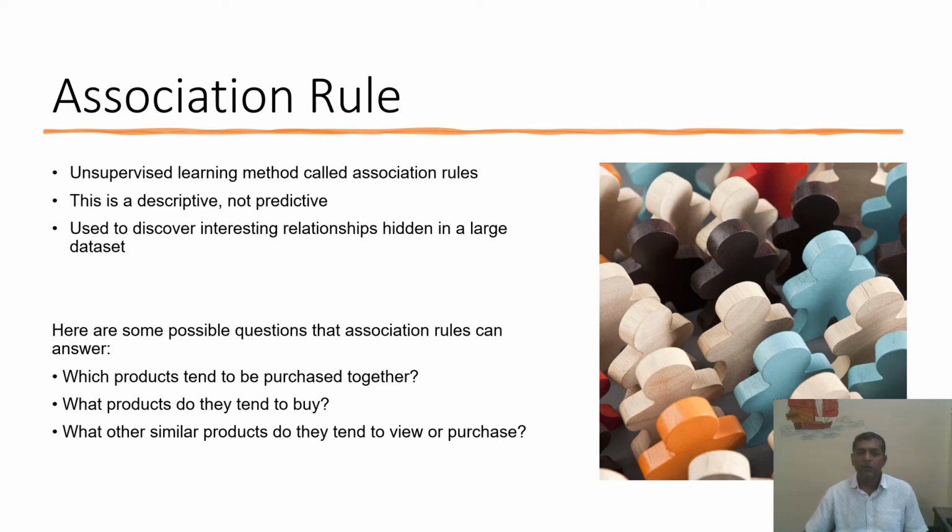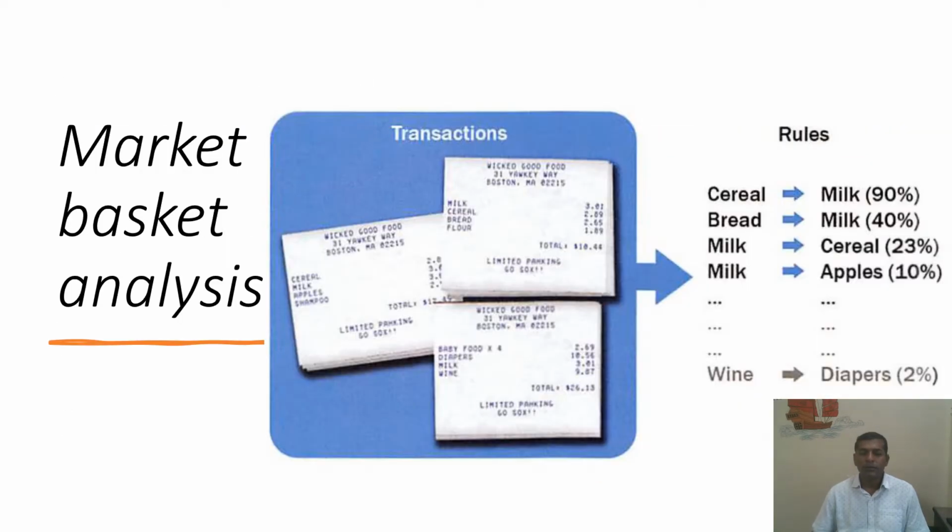These kinds of things can be answered by using the association rule, and it will definitely help to increase the sale of a supermarket or a shop. So this can be considered a market basket analysis strategy.